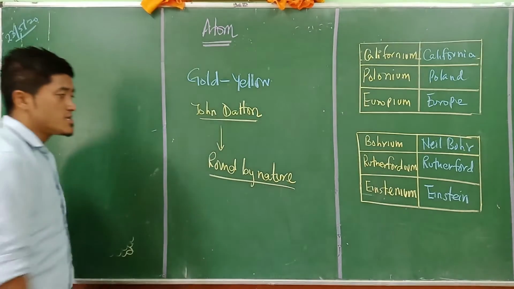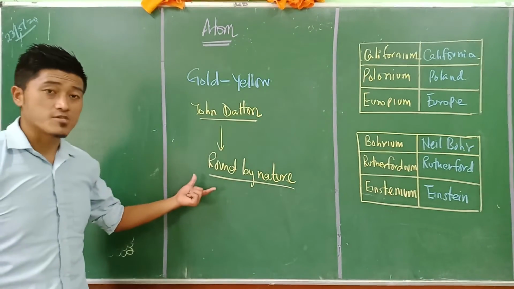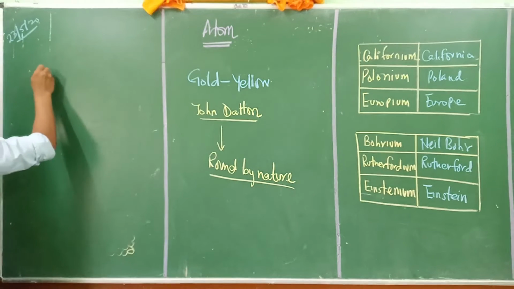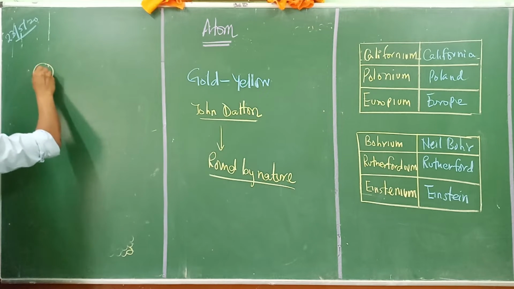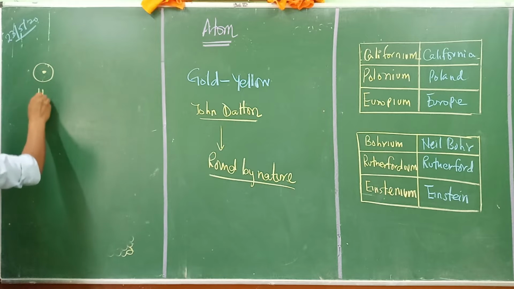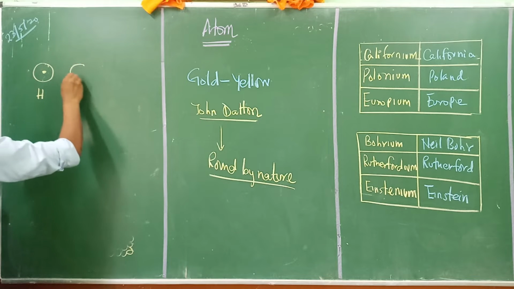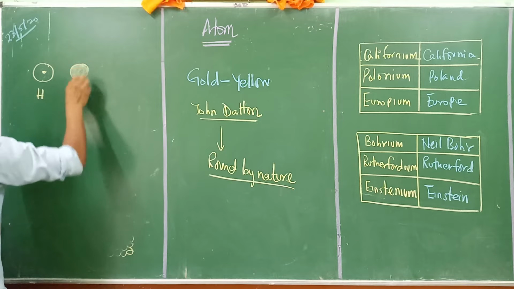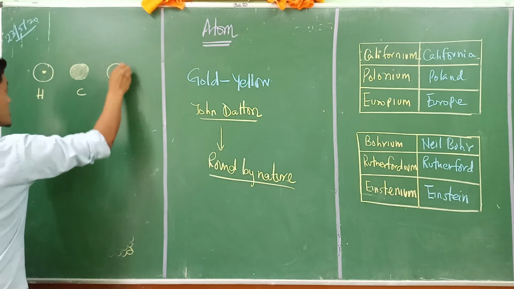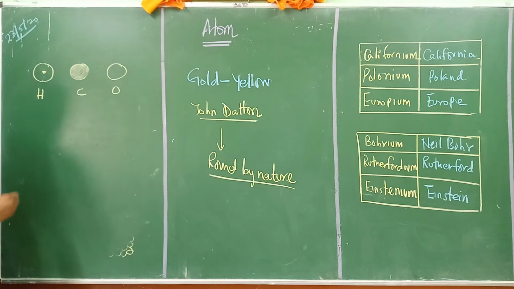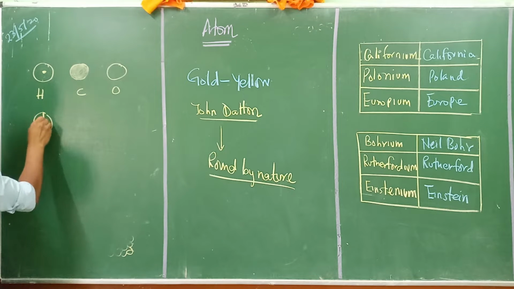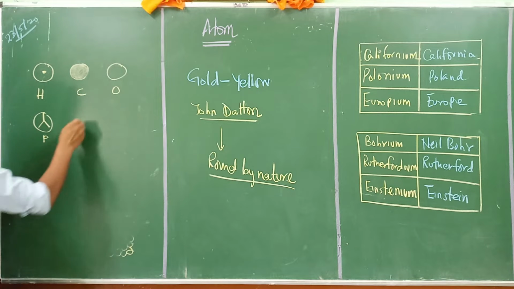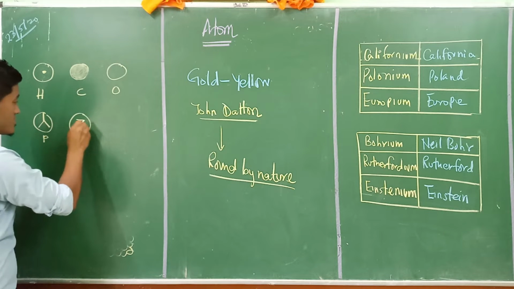Round by nature. So on the basis of that, he gave some kind of symbols. For hydrogen, he did it like this; for carbon, he shaded this part; for oxygen, he did something like this; for phosphorus, he did something like this; and for zinc, something like this over here.